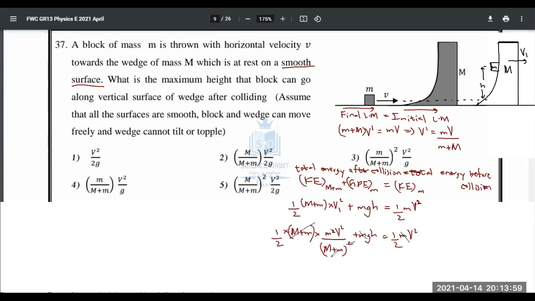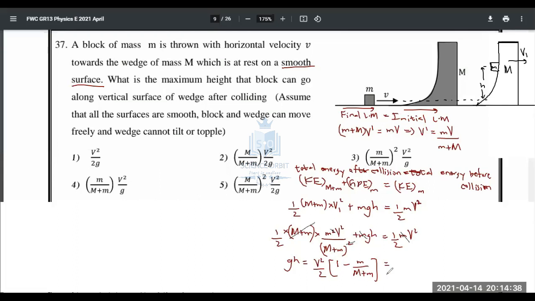This goes to the other side, so it will be: half is common. Here we have v squared, here also we have v squared. So gh will be here, equal to half is common. Oh, no, m is not common. V squared over 2 is common. And within the bracket you have a 1 minus this whole thing, that is m over (M plus m). Right?